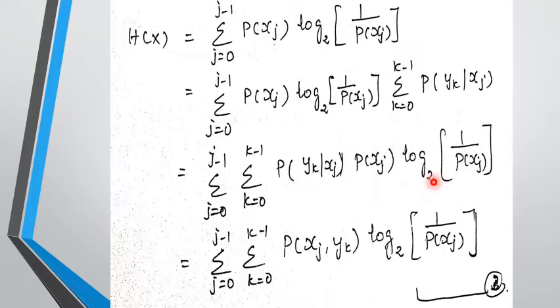Again, this can be written as follows: p(yk | xj) into p(xj) is nothing but the joint probability. So the double summation, Σ_{j=0}^{J-1} Σ_{k=0}^{K-1}, I am going to write p(xj, yk) log₂(1/p(xj)).